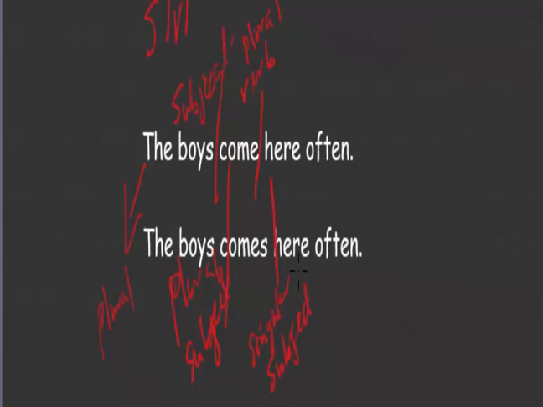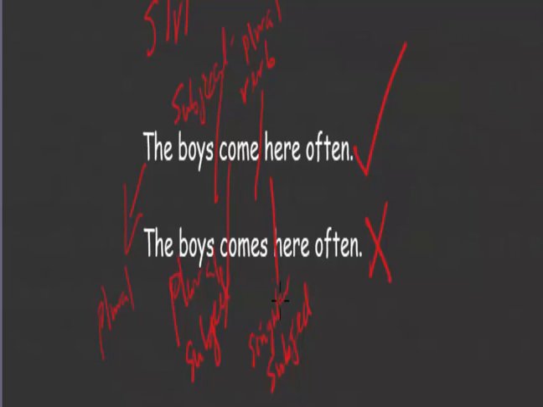The boys comes here often. While the first one is correct, the second one is wrong. Why? Because a plural subject cannot take a singular verb. It cannot take what? A singular verb.